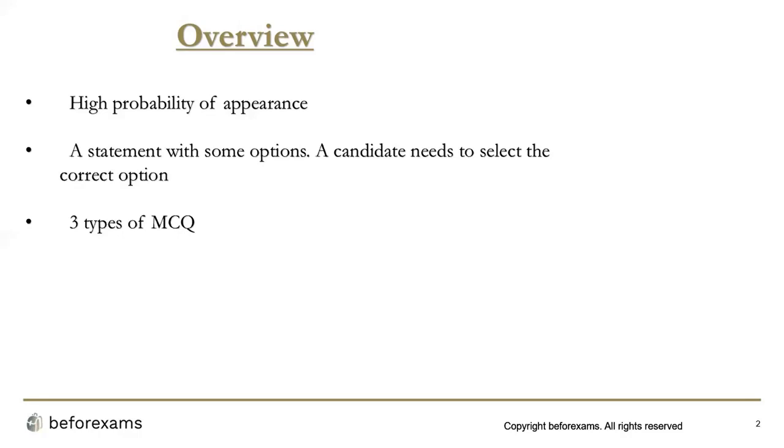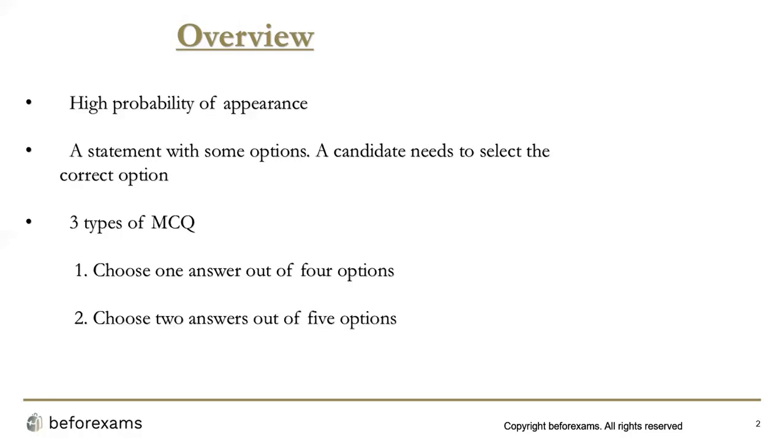Now there are three types of MCQs. You will see three types of multiple choice questions in your exam. The first will be choose one answer out of four options. So there will be four options and you have to choose only one answer out of it. Then there will be choose two answers out of five options. So there will be a question, then there will be five options which will be given and you have to choose two correct options from that. The last will be choose three answers out of six options. So there could be six or seven options, or in the second type also there could be five or six options, and it will be mentioned that you have to choose two or three according to the question.